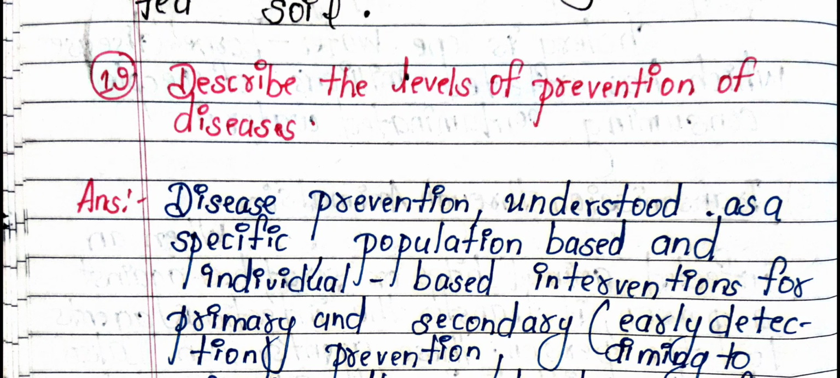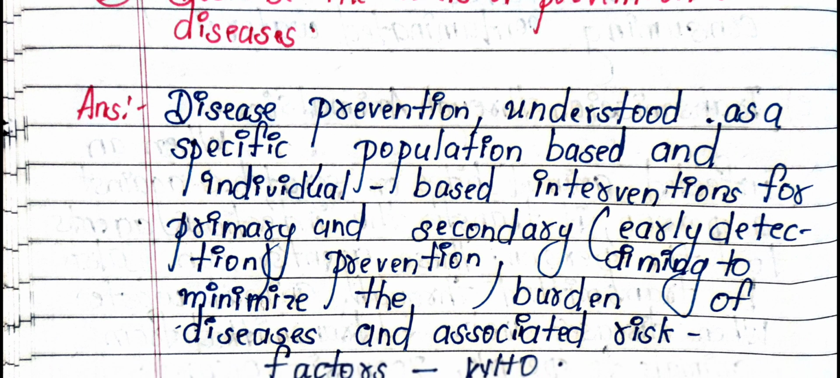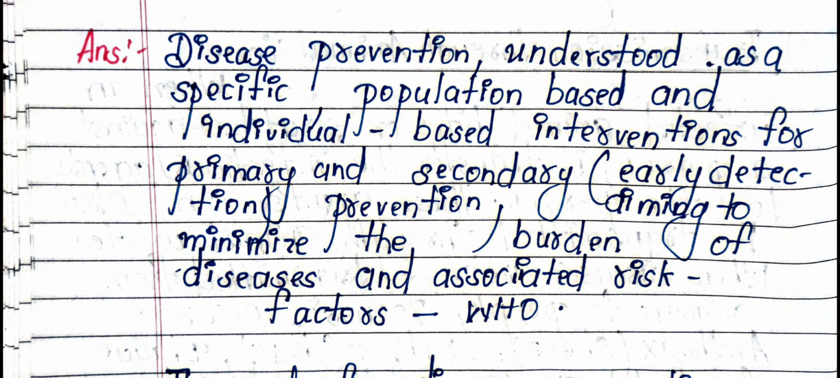Describe the levels of prevention of diseases. Disease prevention is understood as specific population-based and individual-based interventions for primary and secondary early detection prevention, aiming to minimize the burden of diseases and associated risk factors.